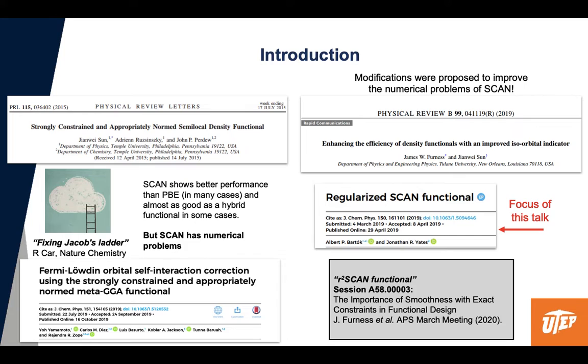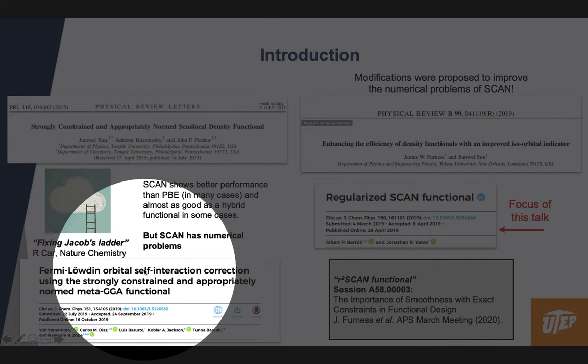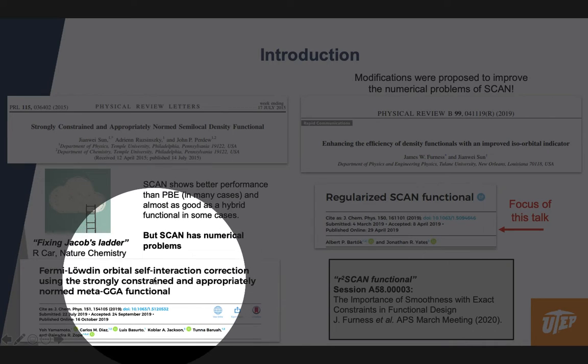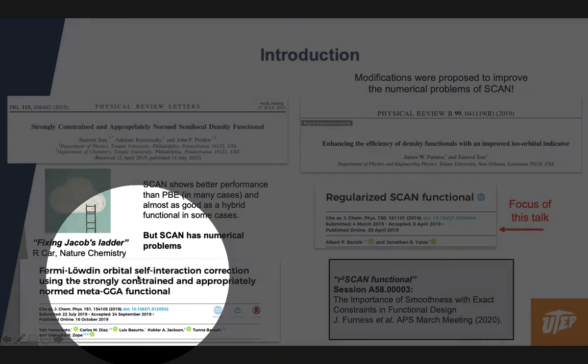So we know that SCAN was the first non-empirical functional designed to satisfy the 17 exact known constraints for semi-local functionals. And although it does not work pretty well at predicting magnetic properties, it is still one of the most successful meta-GGAs used for electronic structure calculations. Such is its success that we have been recently interested in how it performs with self-interaction correction methods.